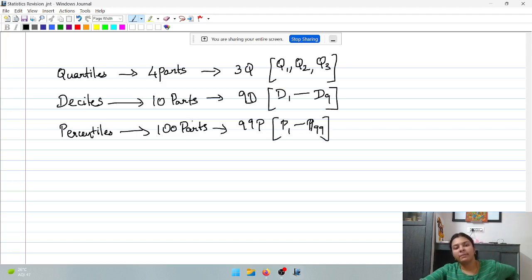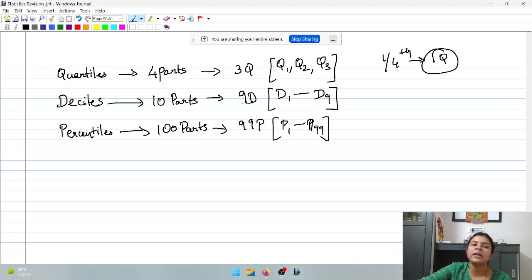Now remember friends, one quartile represents 1/4 of a part. Whereas how many quartiles exist? 3 quartiles exist. Similarly, one decile represents 1/10th of a part, and one percentile represents 1/100th of a part. So remember, the number of parts is 4, 10 and 100.